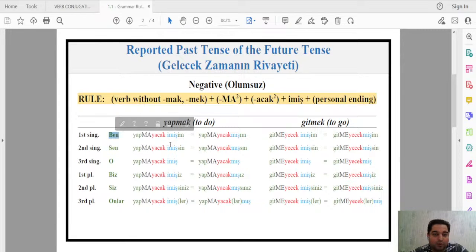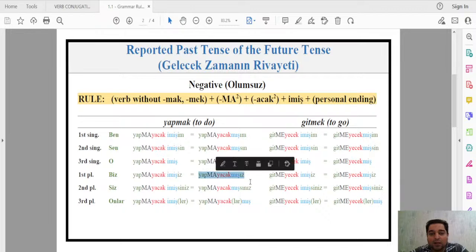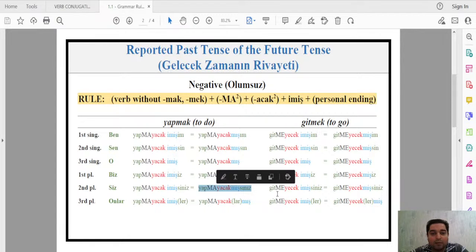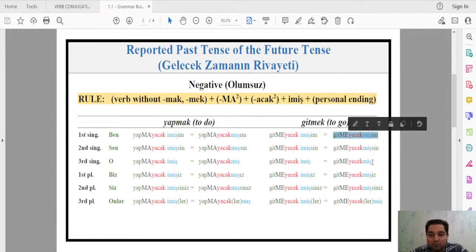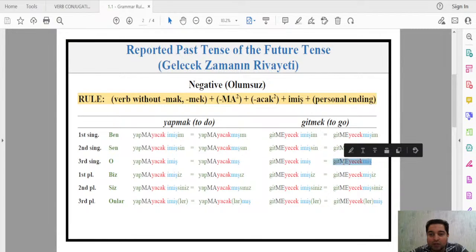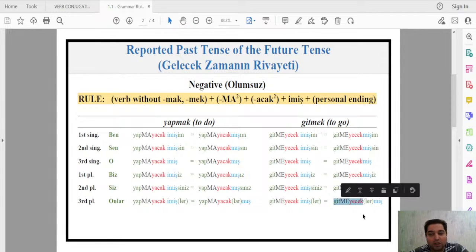For ben, first person singular: ben yapmayacakmışım, sen yapmayacakmışsın, o yapmayacakmış, biz yapmayacakmışız, siz yapmayacakmışsınız, and onlar yapmayacaklarmış. For gitmek, it will be gitmeyecekmişim, sen gitmeyecekmişsin, o gitmeyecekmiş, biz gitmeyecekmişiz, siz gitmeyecekmişsiniz, and onlar gitmeyeceklermiş. Okay, so far so good.